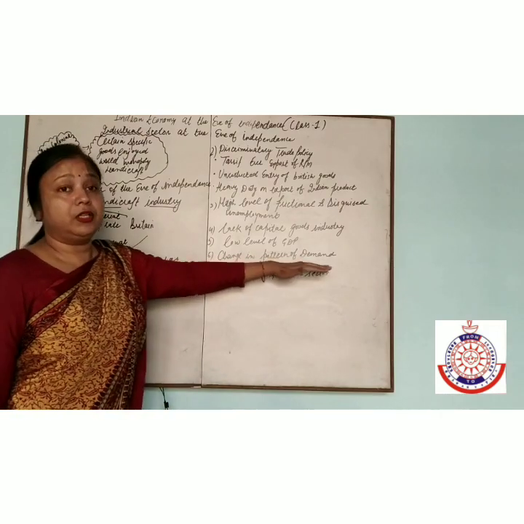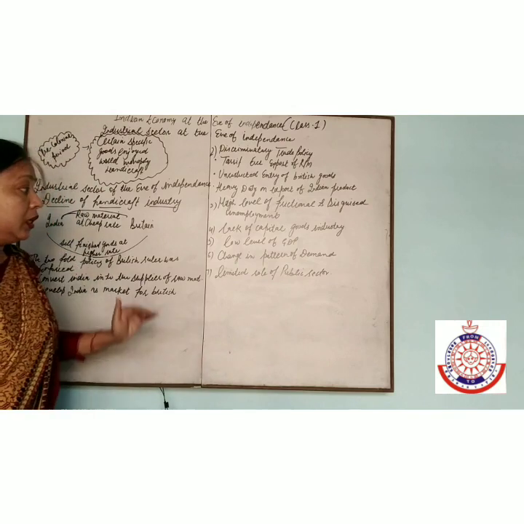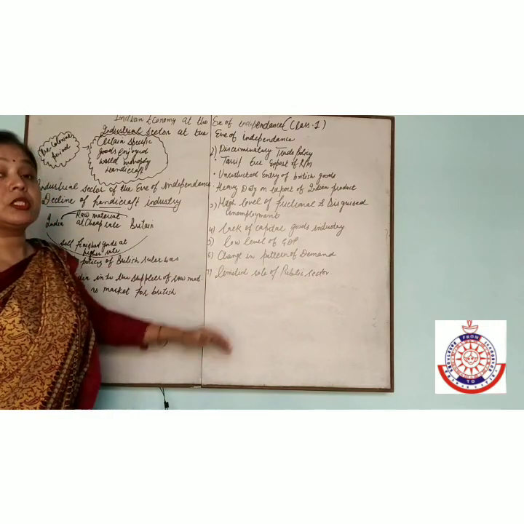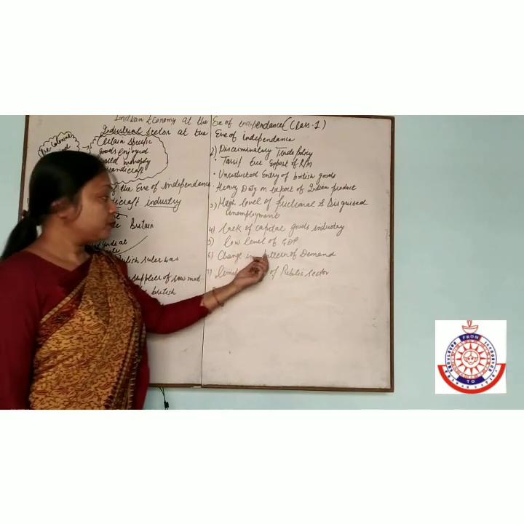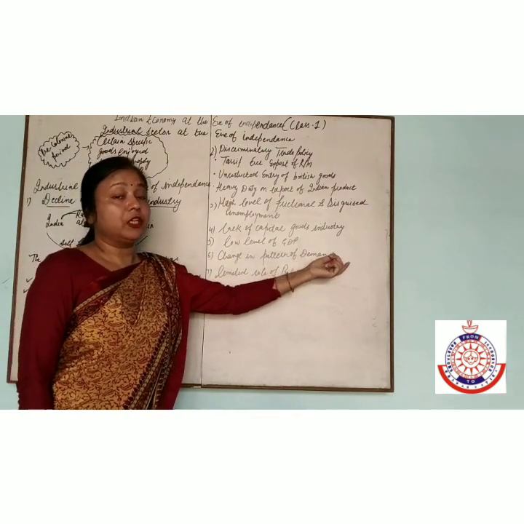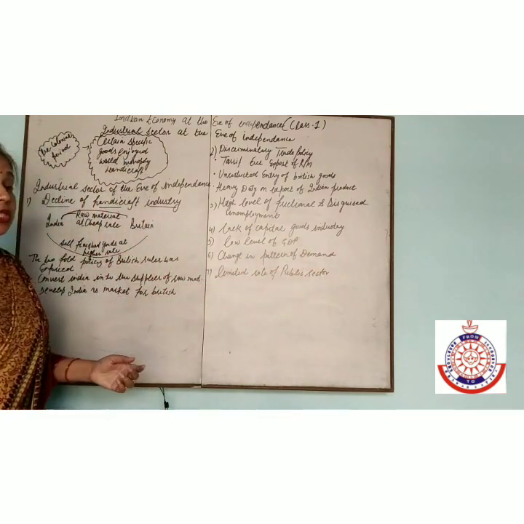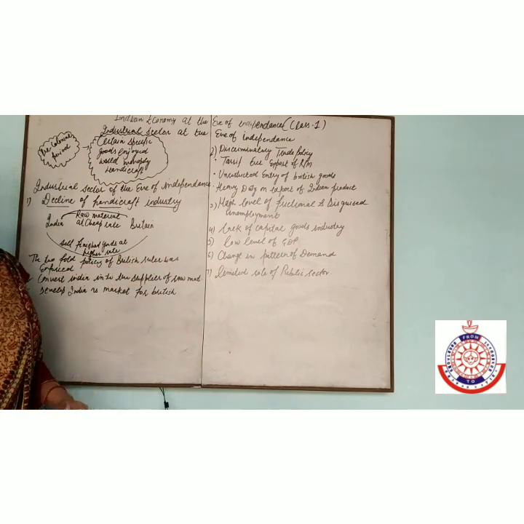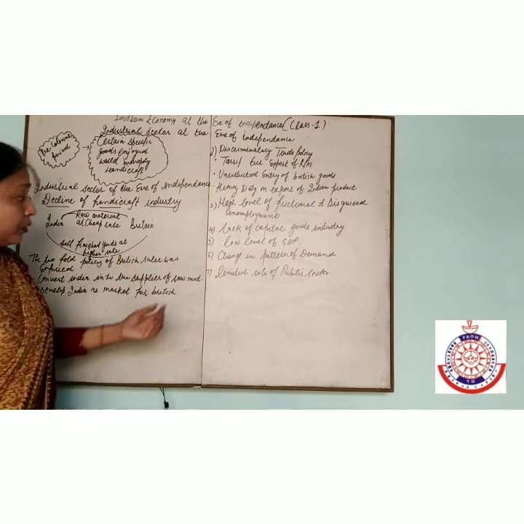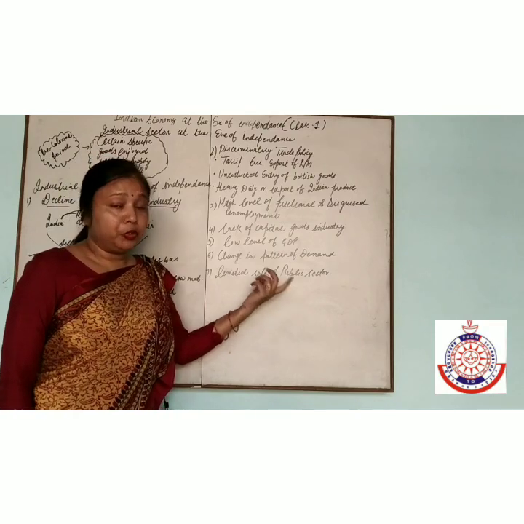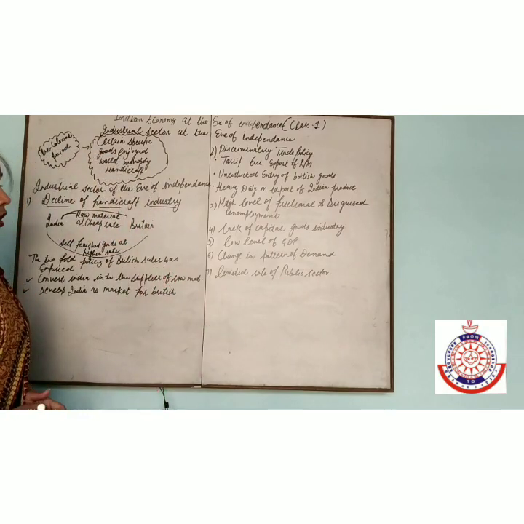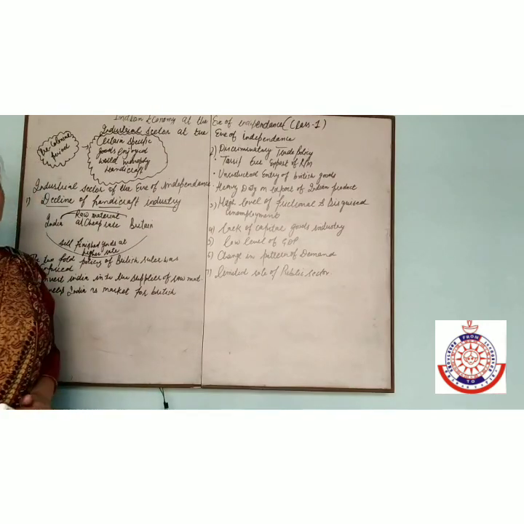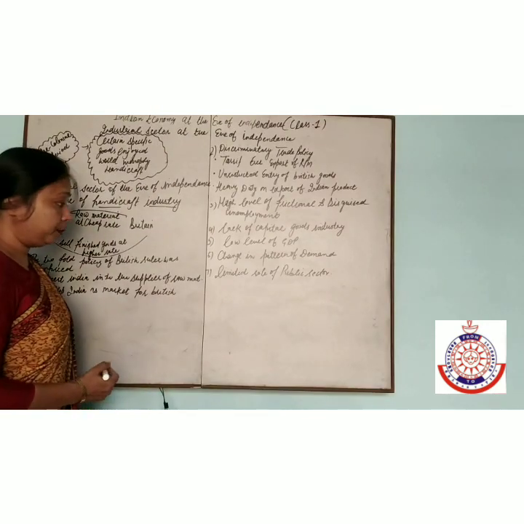Change in the pattern of the demand. The people use the products which are made by Britain. They sell their products at a lower price. So due to this, people have to change the pattern of the demand. At the time, limited use of the public sector, no use of the public sector. All these features we are talking about, take one example.